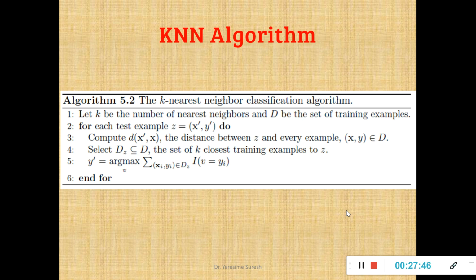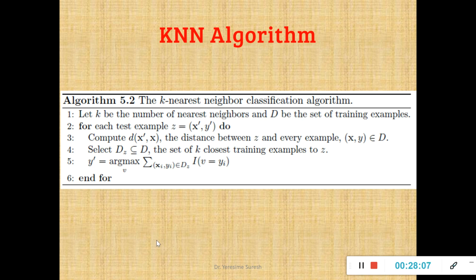Then find the next nearest neighbor. How will you find the next nearest neighbor? Look at the distance. If it is less, start grouping them. How long will you group? Based on the value of k. Once you have grouped, you will have the class labels. Whichever class label is common and has the higher frequency of appearance, that will be the class label of your new instance.